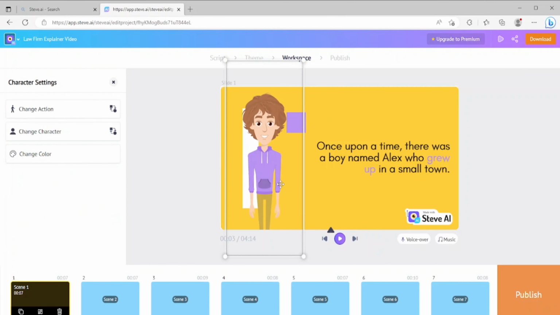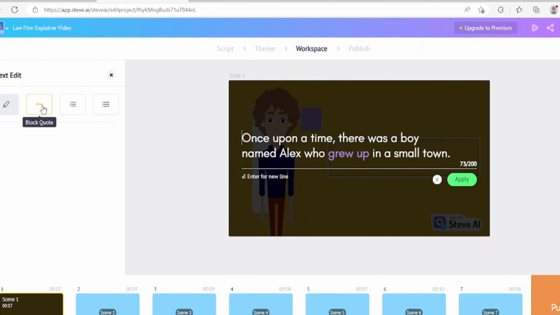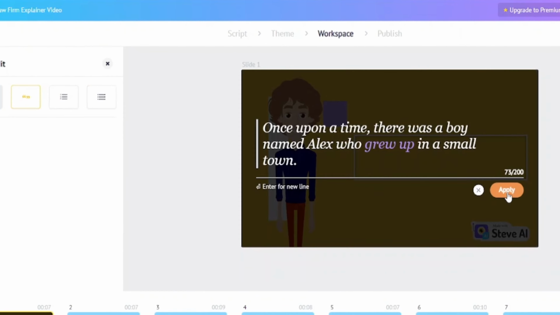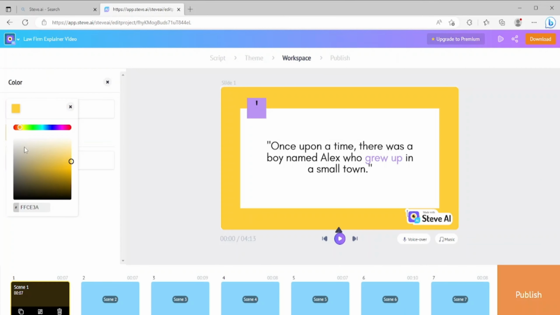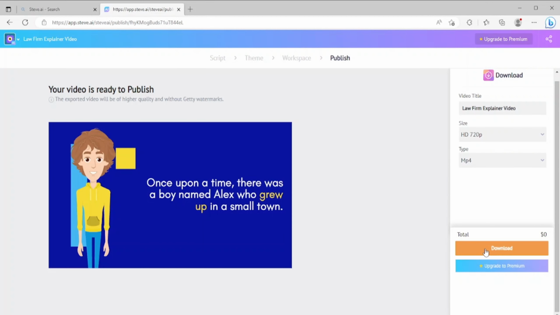You can also change the character here. There are many characters available. You can choose whatever you like. You can also change your text style, color and many things. You can also change background color and style. When you finish all things here, click on publish. Now, download the video as an MP4 file.